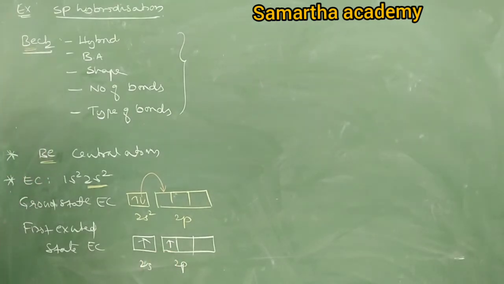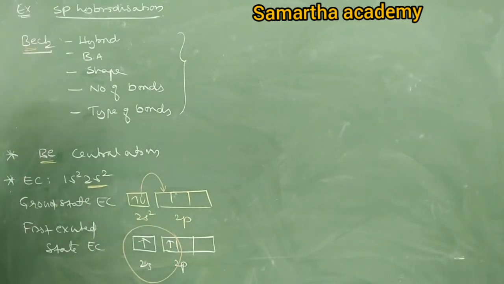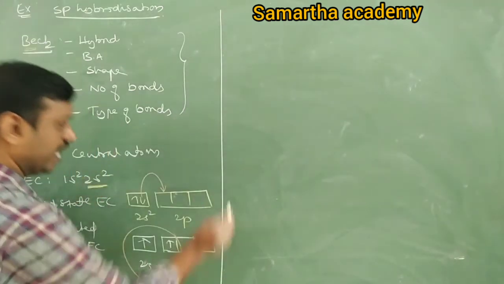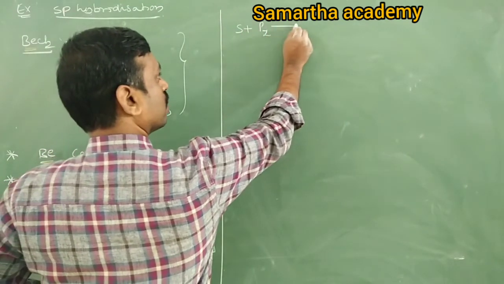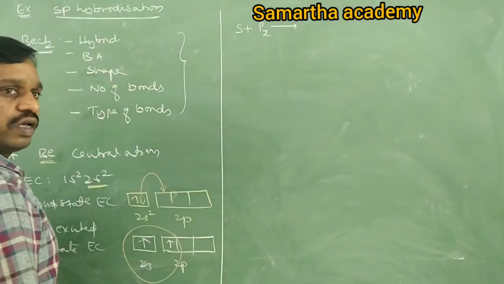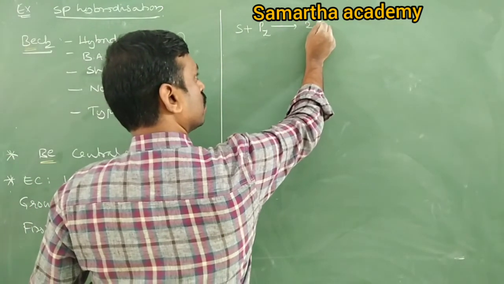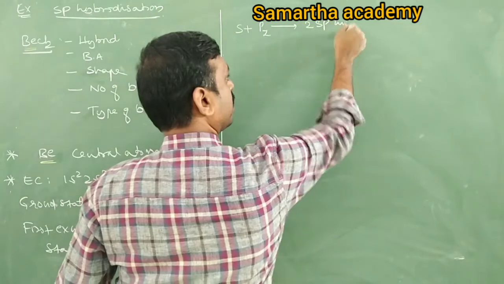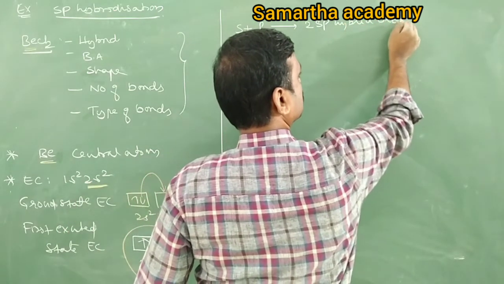Next, now one s orbital and one p orbital undergo hybridization. Come on, tell me, when one s orbital intermixes with the pz orbital, what does it form? sp. How many sp? 2 sp hybrid orbitals.